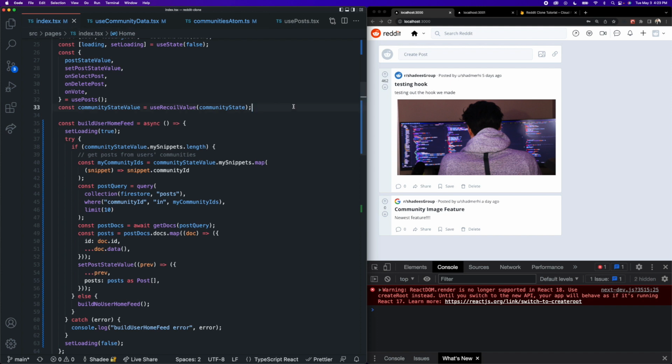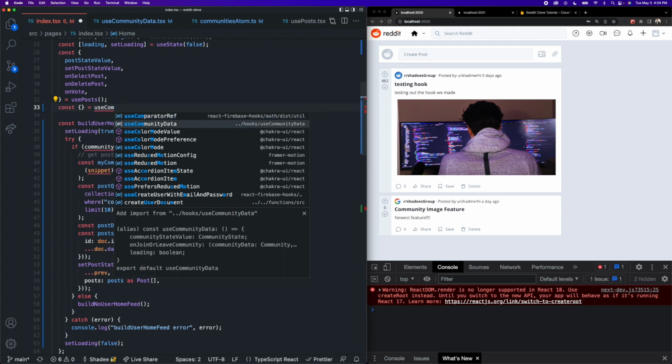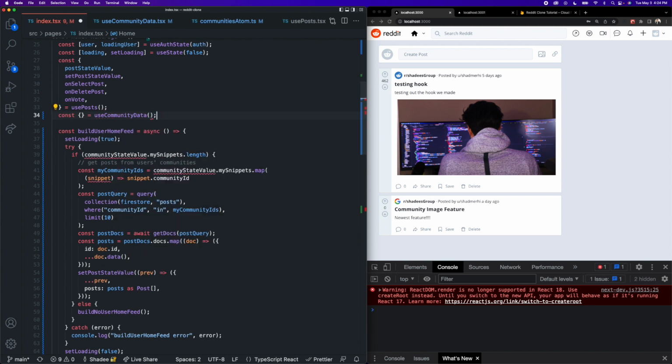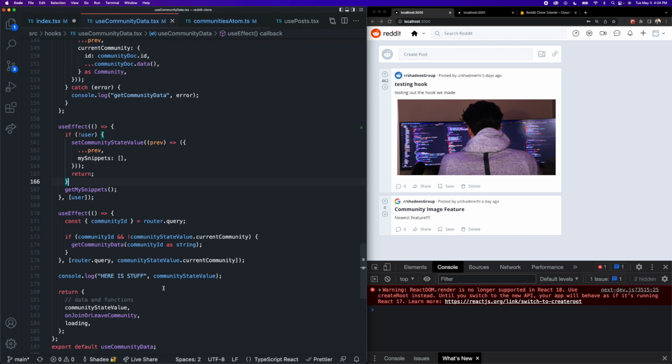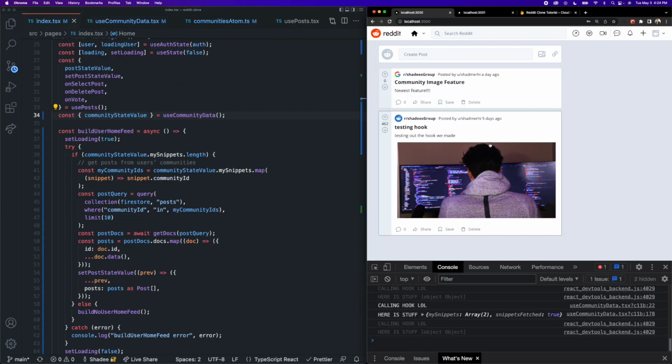So the way we can do that is instead of pulling in community state value using the use recoil value hook, we can actually grab it from our use community data hook. So use community data, import that, and we can grab community state value, and it's going to return the exact same value that Recoil did because this hook is, after all, just grabbing from Recoil. But we are now going to actually trigger the hook to call those use effects that we need it to. So now if I save this, okay, so it did rebuild a feed.